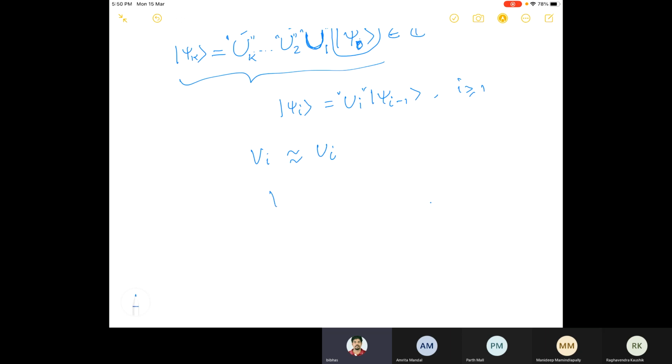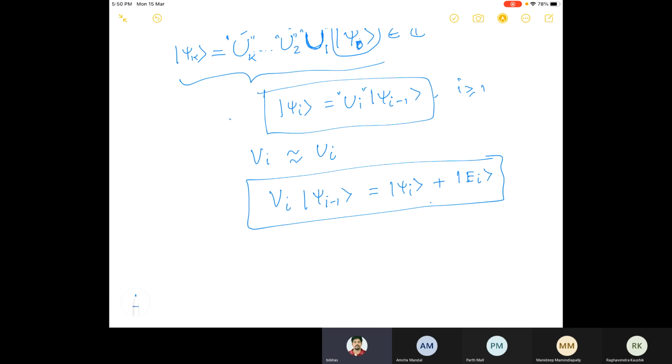So if you apply V_i on psi_{i-1}, then you are not supposed to get psi_i, but you will get psi_i plus something. This plus is the error, so let's say I denote it as E_i. So this is the desired one, but actually you'll have this one, the implemented evolution.